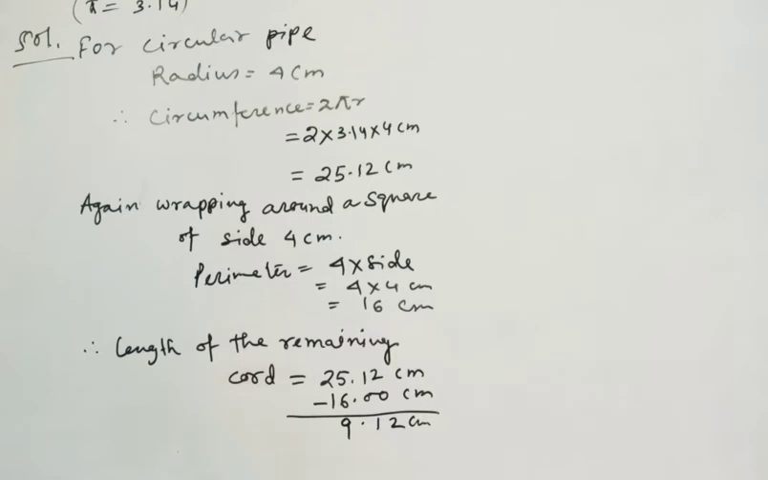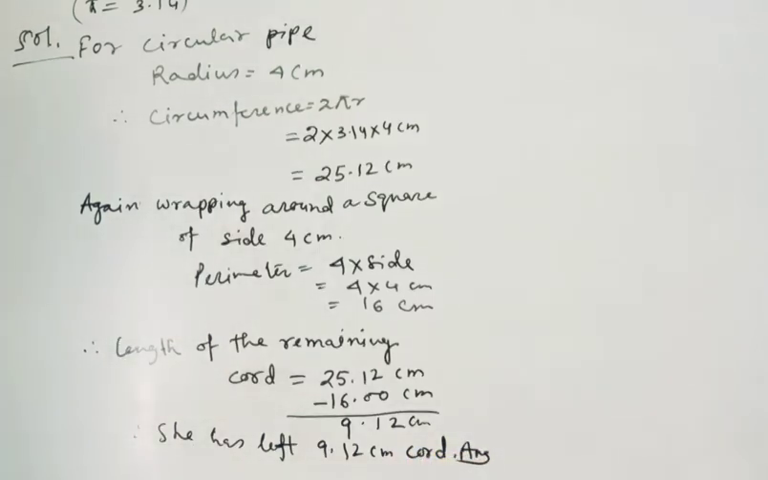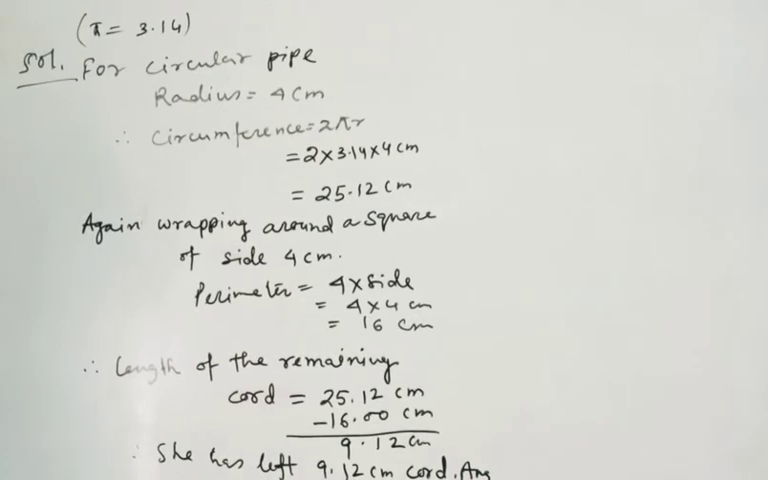So how much cord will be left? Thus she has 9.12 centimeter cord left, and this is the answer of this sum. Easy sum, but you need to practice for the calculation also.